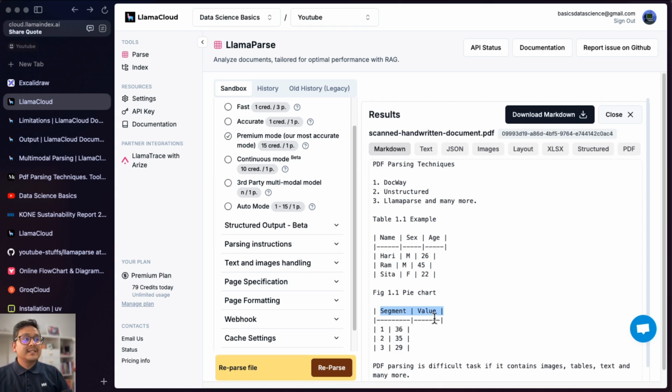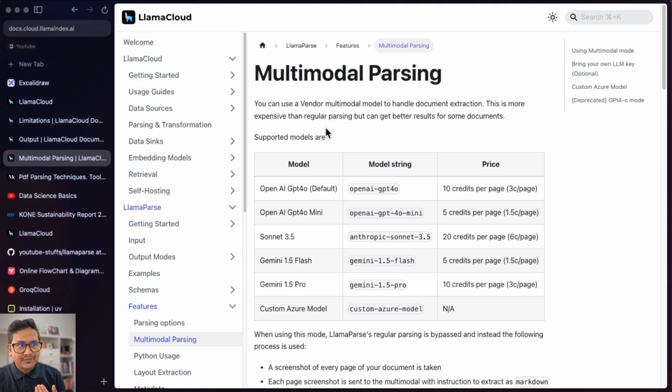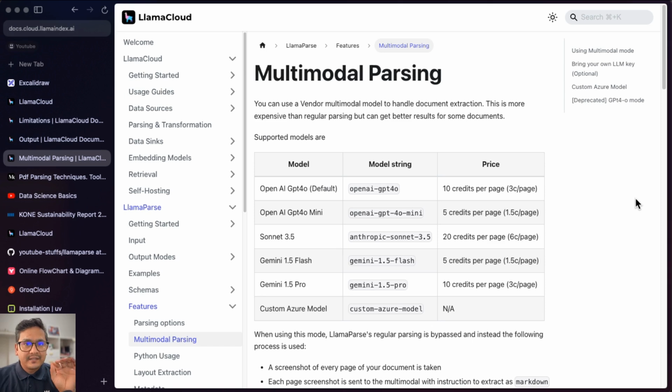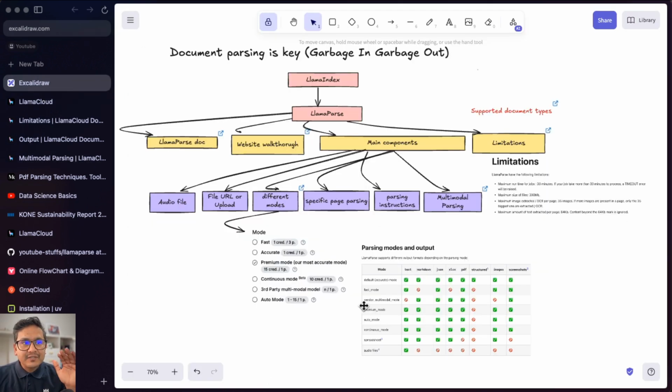When you use the LLM, this is mentioned in the documentation also. You can use a vendor multimodal model. This is more expensive than the regular parsing, but can get better results for some documents. So we just proved that it works better with that, and it extracted the text quite accurately with LLMs. These are all the things that I wanted to show you from the UI.